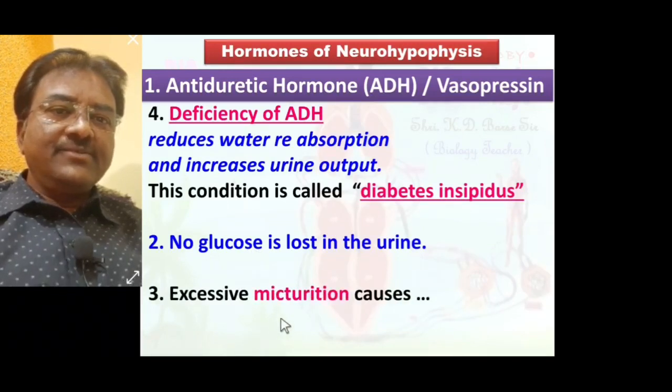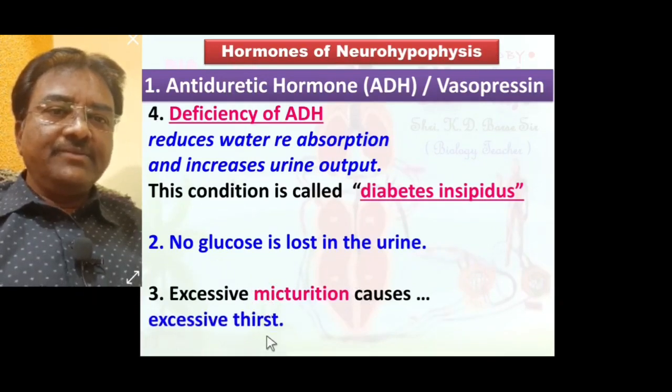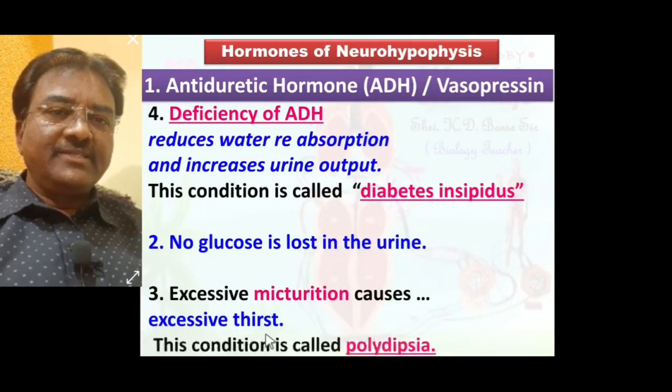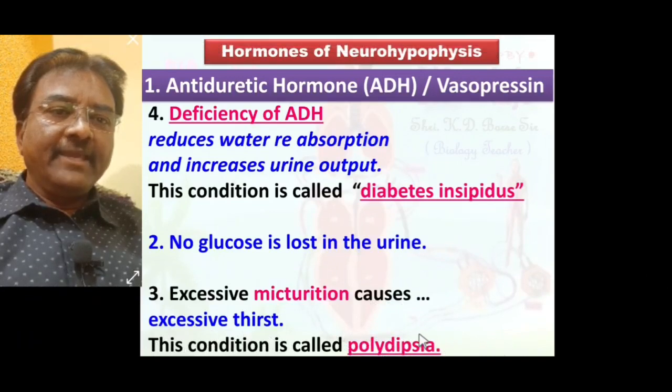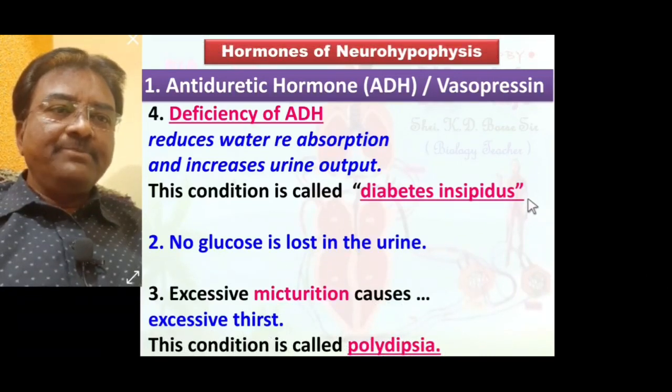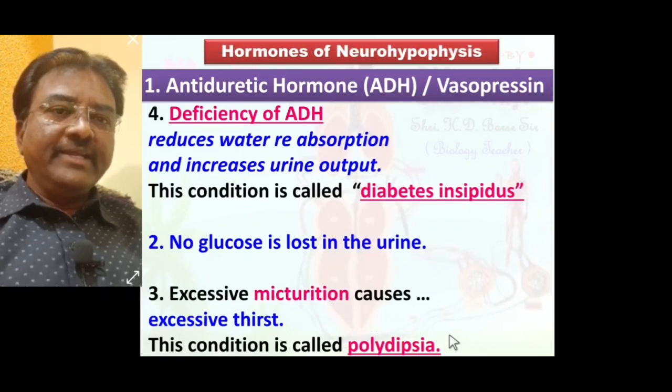Also, excessive micturition, meaning the urination process, causes excessive thirst, and due to excessive thirst the condition created is called polydipsia. Here noted, diabetes insipidus and polydipsia are two disorders due to deficiency of ADH.